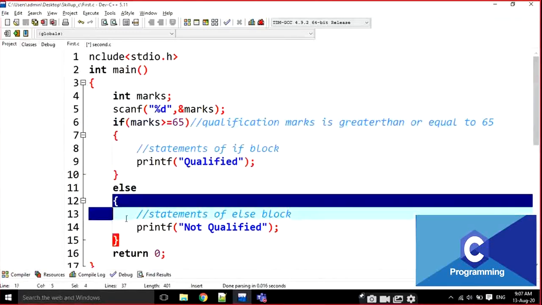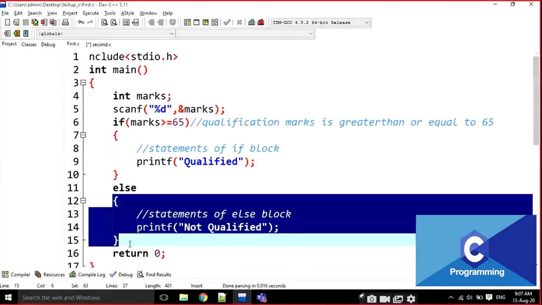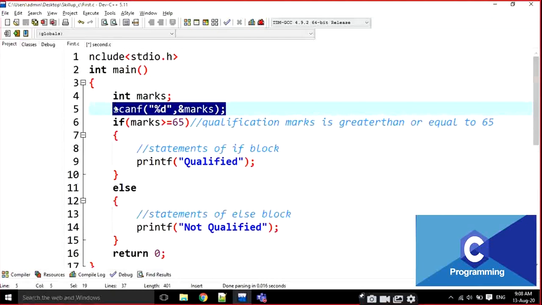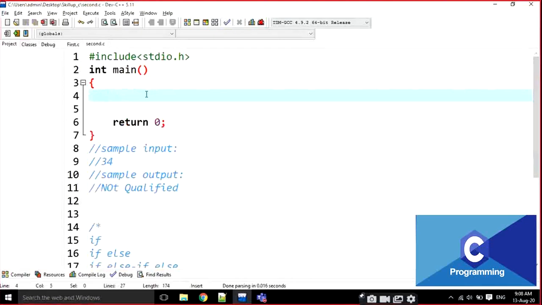There is a block of statements. That's why there is no semicolon at the end of the line. For example, this line, you are reading marks. That's it. The functionality of the line is finished. That's why we are going to put a semicolon at the end of the line, like this. Now I am going to explain how if is going to be working here.